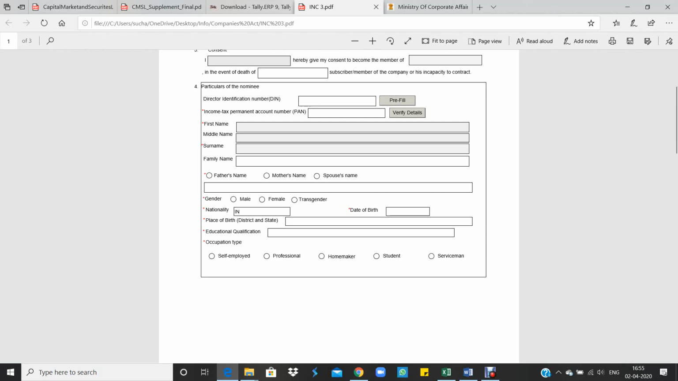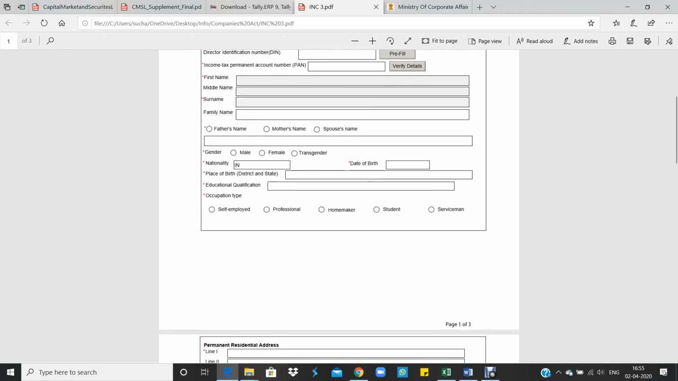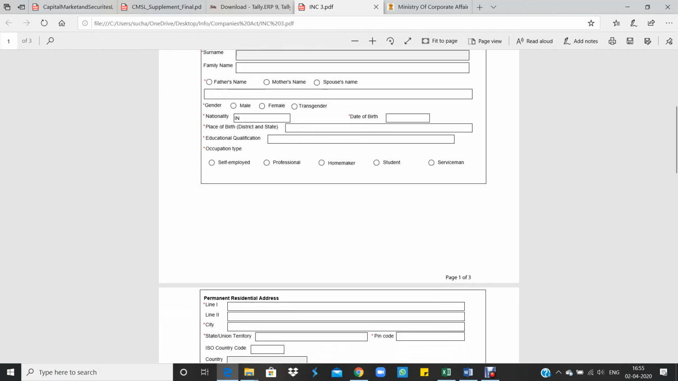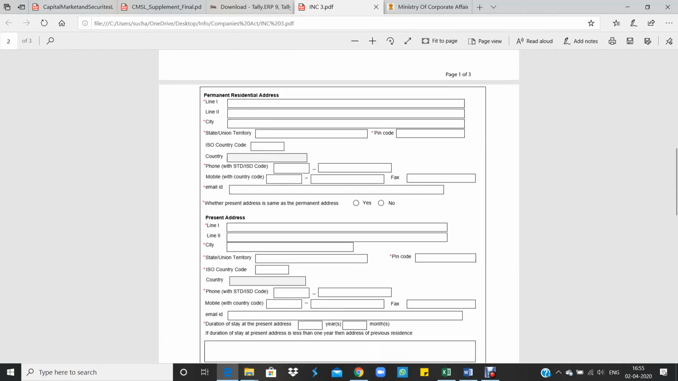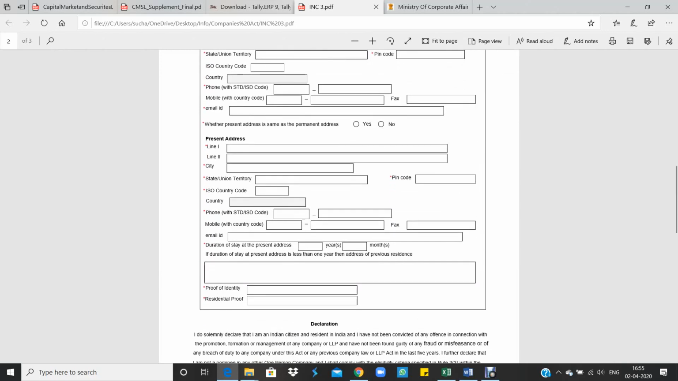So everything we have to get, like his first name, middle name or surname, and family name if there is any, and then father's name or mother's name or spouse name, whichever that person wants to give. And gender, nationality and date of birth of that person, place of birth, educational qualification and occupation type. Then he has to give the permanent residential address. If permanent address and present address are the same, then yes. So for present address also, the details will be filled from the permanent address.